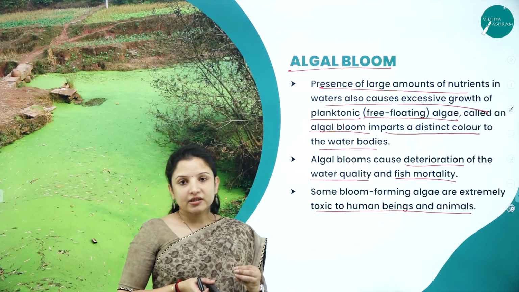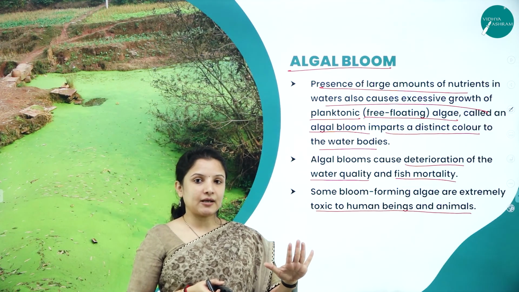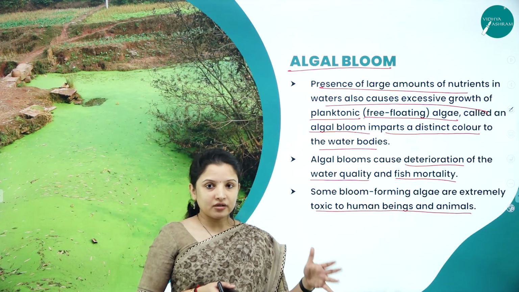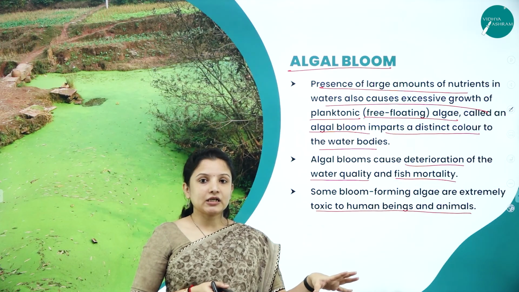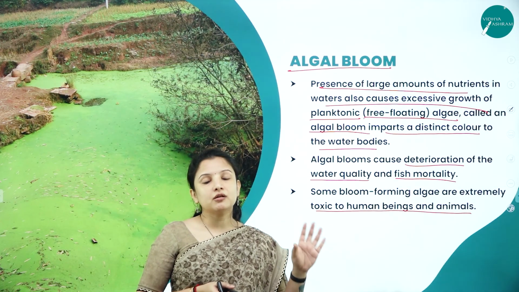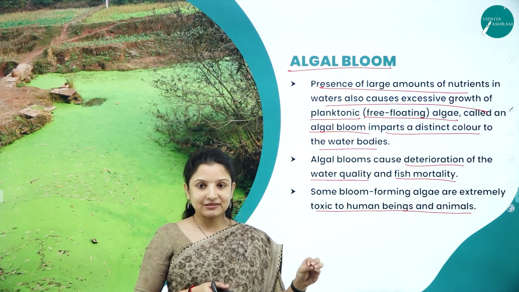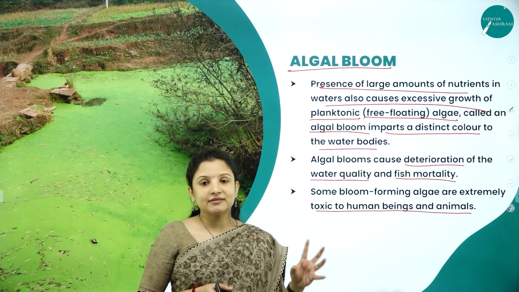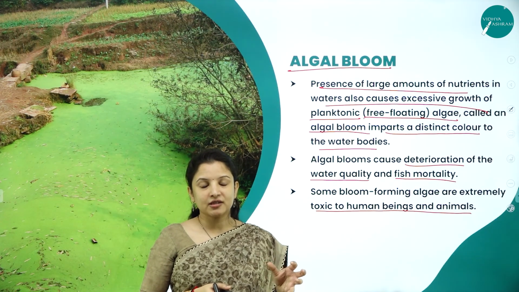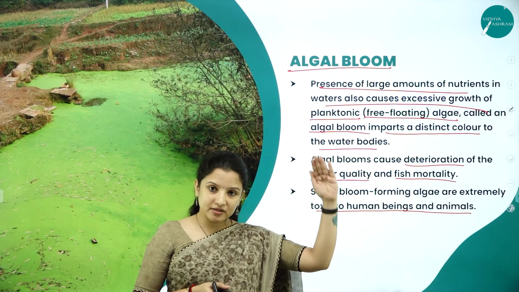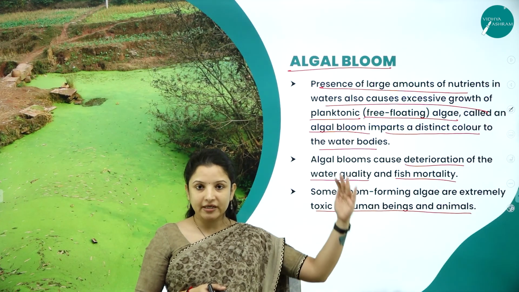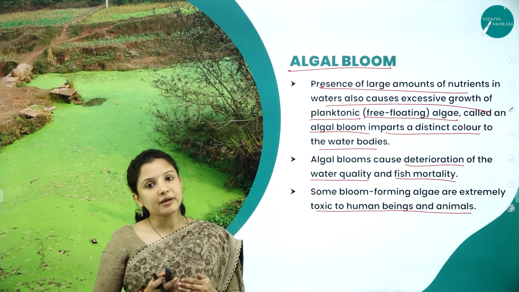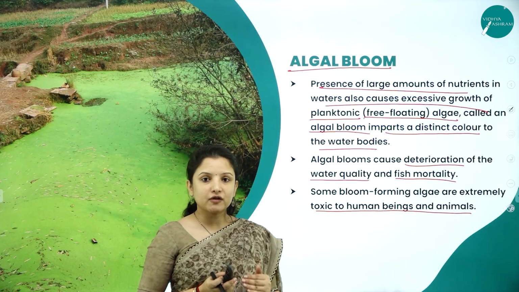So what happens in the case of algal blooms is, say for example, there is an agricultural field near a lake or a river. Into that agricultural field, the farmers would have used a lot of chemical pesticides, insecticides, fertilizers, etc. And these chemical fertilizers are packed with a lot of nutrients. So whenever there is runoff of the water from the agricultural field, along with the soil, these nutrients will enter into the nearby ponds or lakes or rivers or any of the water body.